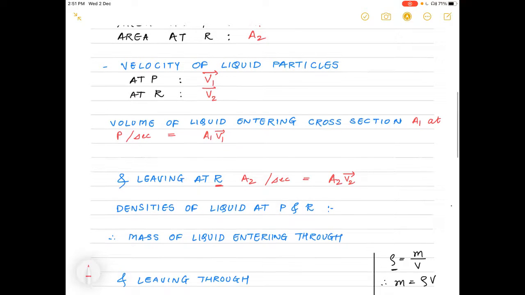Now we consider that the densities of the liquid at point P and at point R are ρ1 and ρ2 respectively.